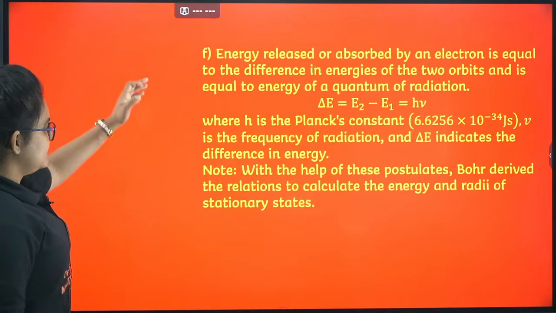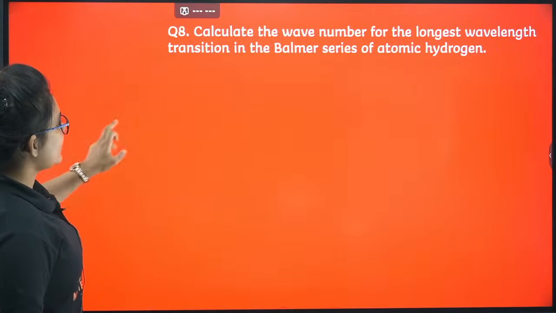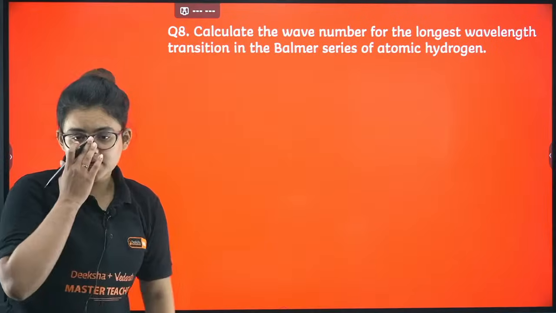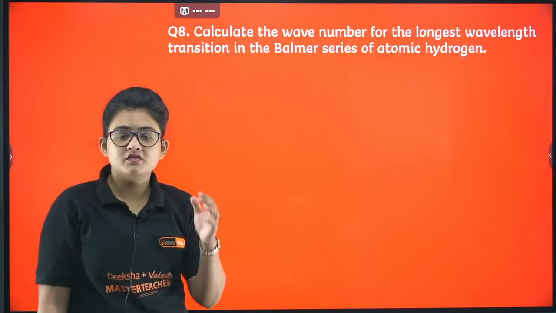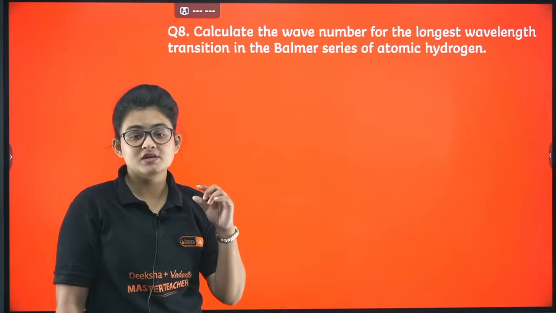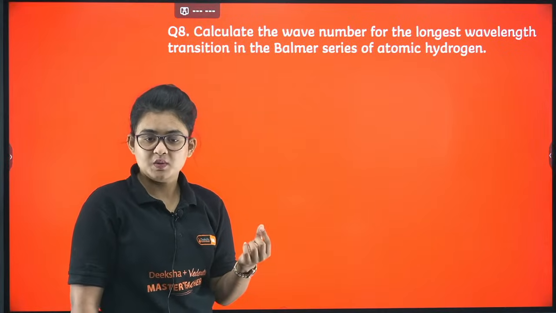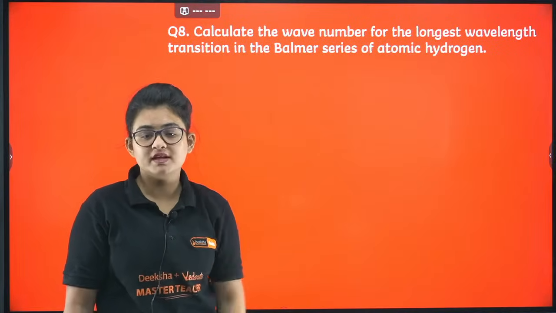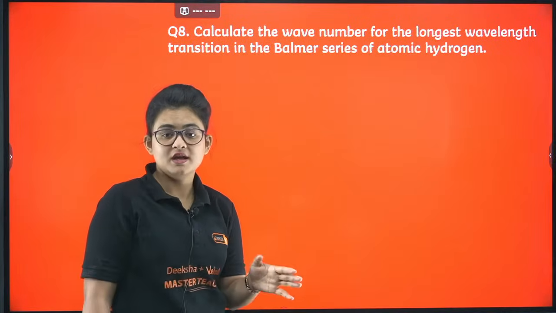Here comes another question you can see. Calculate the wave number for the longest wavelength transition in the Bohr series. Whenever it comes to the longest and shortest, let me tell you, you will get the longest wavelength when the transition is the shortest. And whenever the transition is longest, you will get the shortest wavelength, inverse proportion.